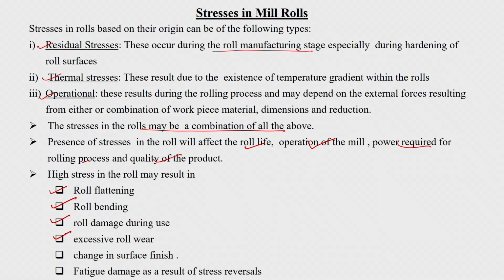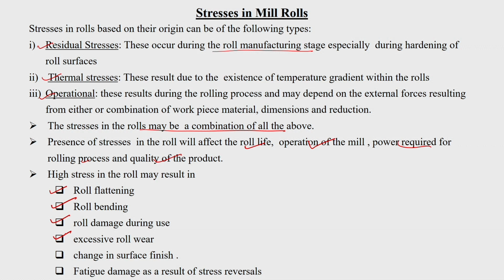Now, if the stresses are high, if the workpiece has very high work hardening, there is going to be a relative rubbing action or relative motion between the workpiece and the roll. You know that from entrance to the neutral axis there is relative motion, and from the neutral axis to the exit there is also relative motion between the workpiece and the die. Only at the neutral axis is there apparently no relative motion. At all other places, the velocity of the roll and the velocity of the workpiece material will vary. So, that will result in excessive roll wear. If your workpiece material is strain hardened, that will result in excessive roll wear, and the life of the roll will be affected.